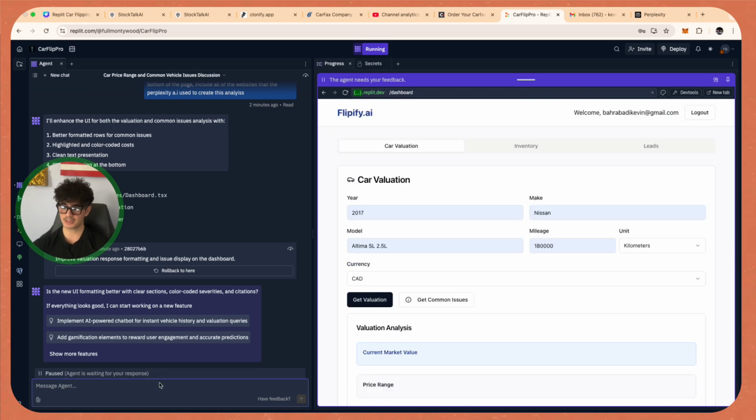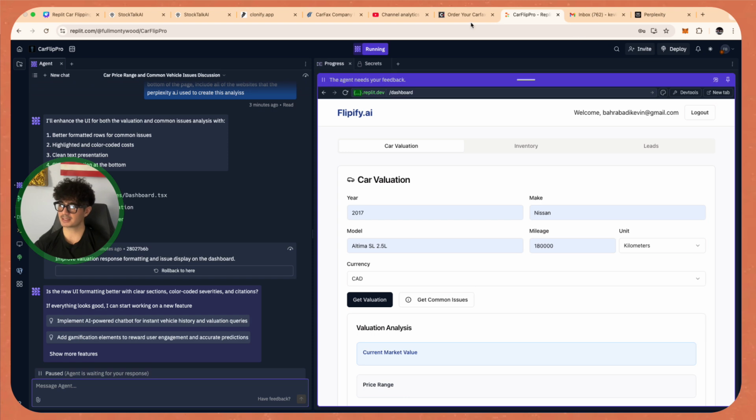Now, the next thing we want to do is actually do a VIN number check. A lot of ways that people get scammed with cars is by people selling a car that isn't actually the trim that they say it is. So if this is a Nissan Altima SL, someone can pretend that this is a Nissan Altima SV, and an SV is worth a lot less. And so if they pretend that the car is an SL and they sell it as an SL, they're gonna scam you and make a lot of money.